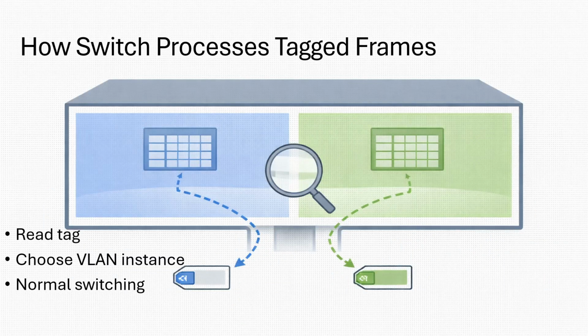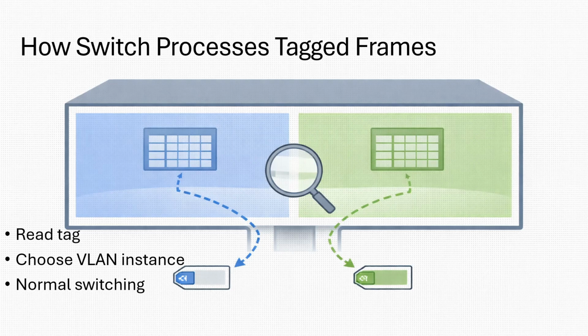Now what happens inside the switch? A tagged frame arrives at a trunk port. Step by step, the frame arrives, the switch checks, is it tagged? If yes, it reads the VLAN ID. Then it places the frame into the correct internal VLAN instance.